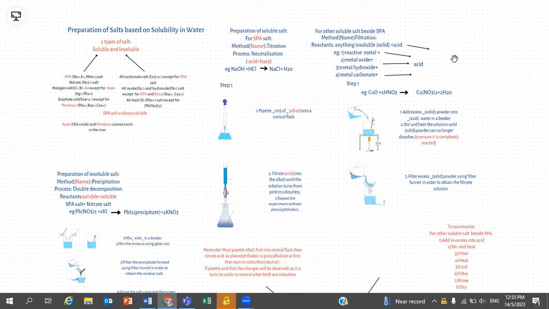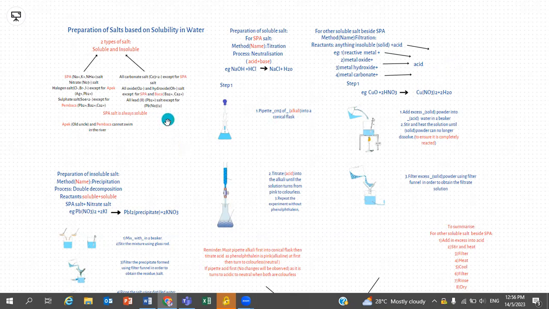Thirdly, we have the halogen ions, which are the chloride ion, bromide ion, and iodide ion. Any ions paired with the halogen ions will also be a soluble salt, except when the halogen ions pair with silver ion and lead-2 ion, which I remember by APEC. And for sulfate ions, any ion paired with the sulfate ion will also become soluble, except when paired with lead-2 ion, barium-2 ion, and calcium-2 ion, which is Pembacha.